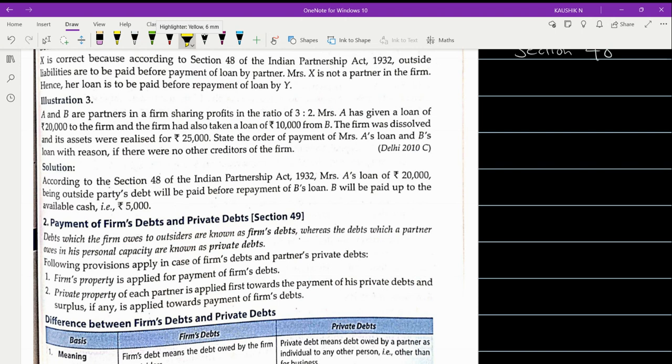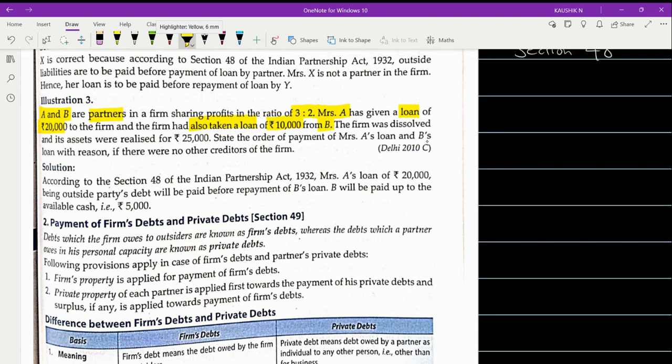has taken loan from two different parties. From the question, it's very clear that A and B are partners, sharing profits and losses in the ratio 3:2. Obviously, this is not required. The profit sharing ratio is not required as far as this problem is concerned, but it is given for an understanding purpose. Mrs. A has given a loan of rupees 20,000, and the firm has also taken a loan of rupees 10,000 from B.